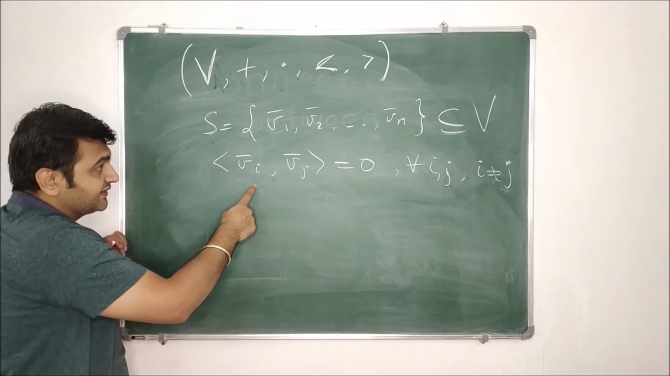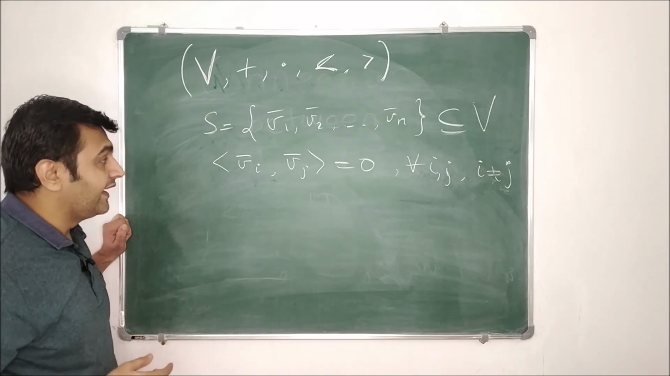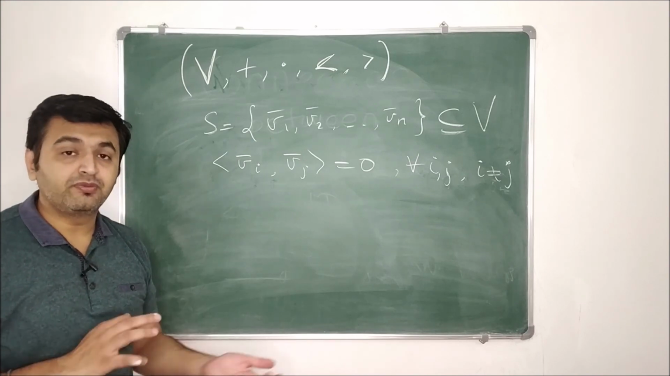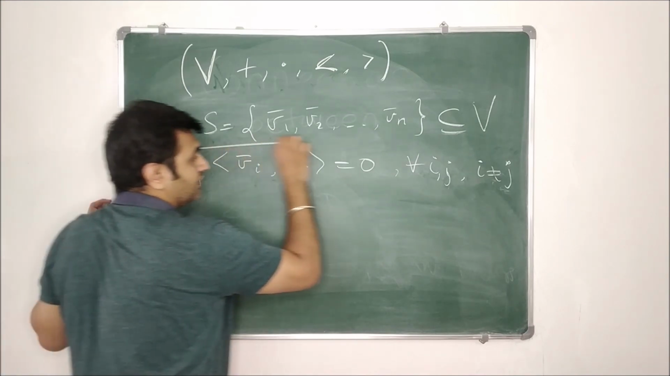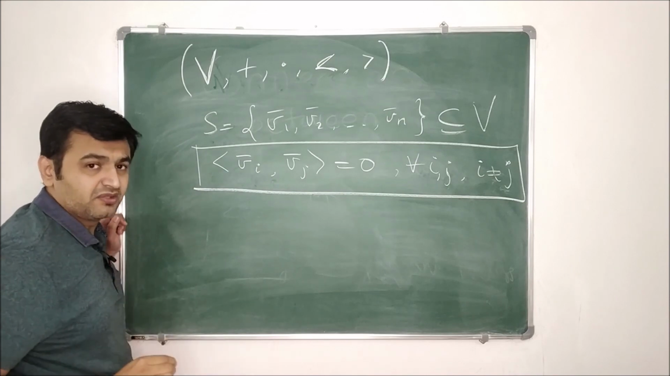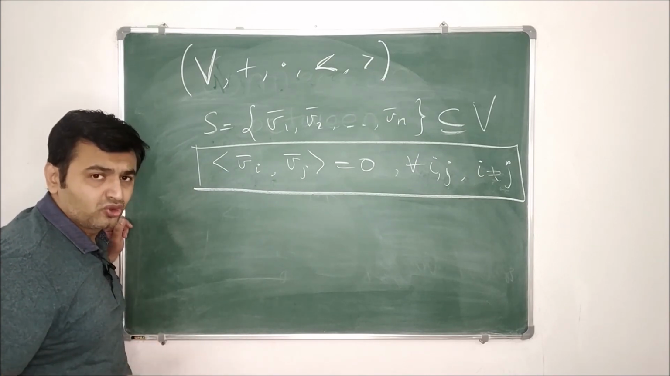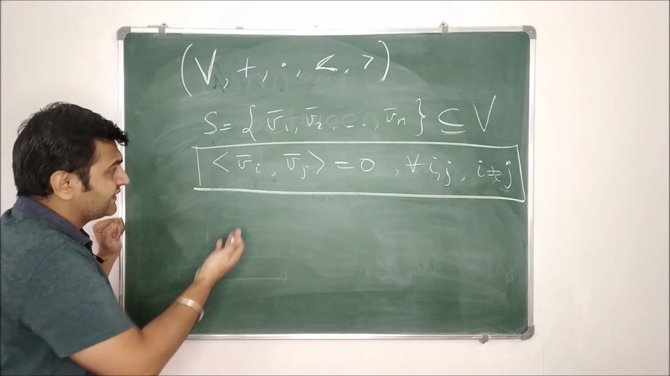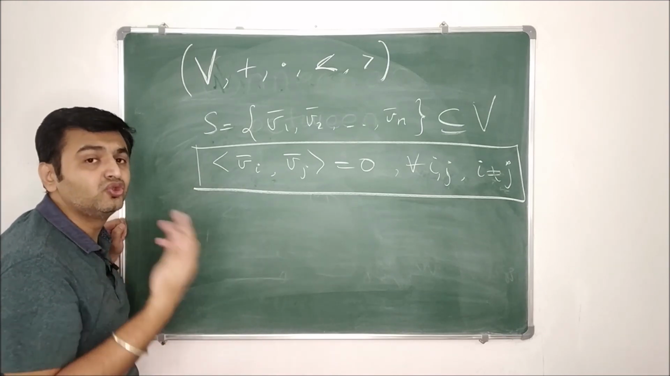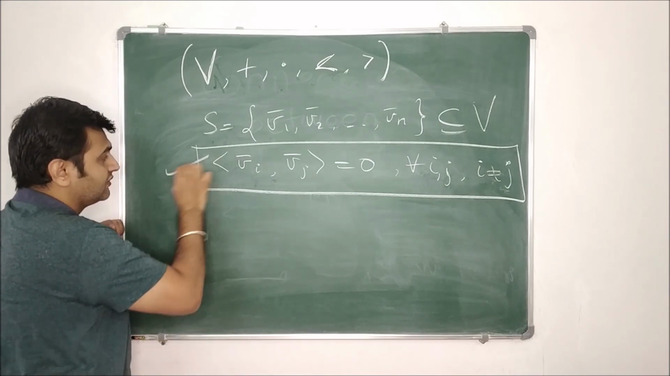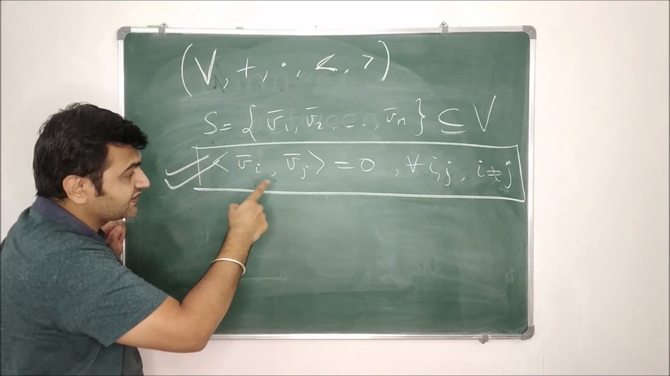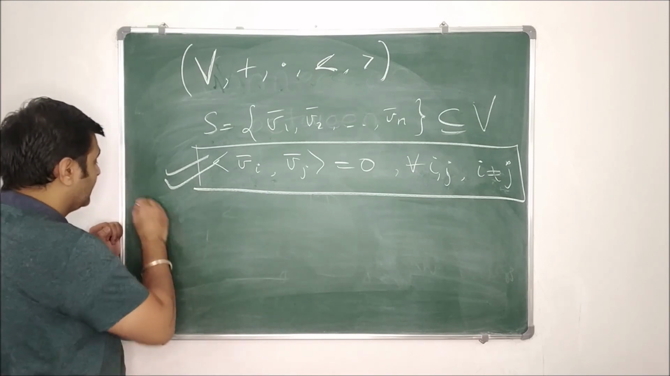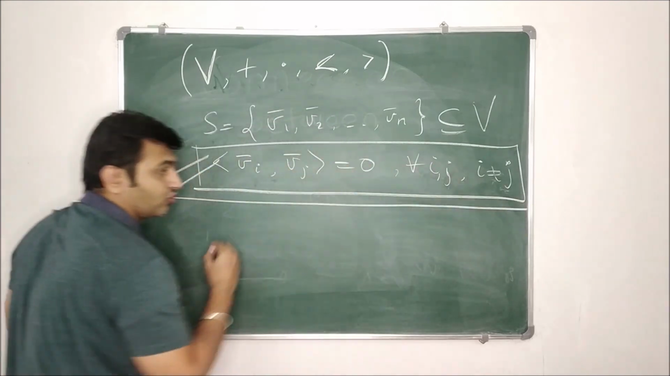Another phrase for this is: S is a subset of V and the Vi, Vj's are mutually orthogonal vectors. So what do you mean by mutually orthogonal? This thing. Some people directly say let S be an orthogonal set, which means the same thing. Or some people say let S be a set such that the vectors are mutually orthogonal. That means this condition: inner product is 0 for i not equal to j and for all i, j. Okay, so this is the notion of orthogonal set.